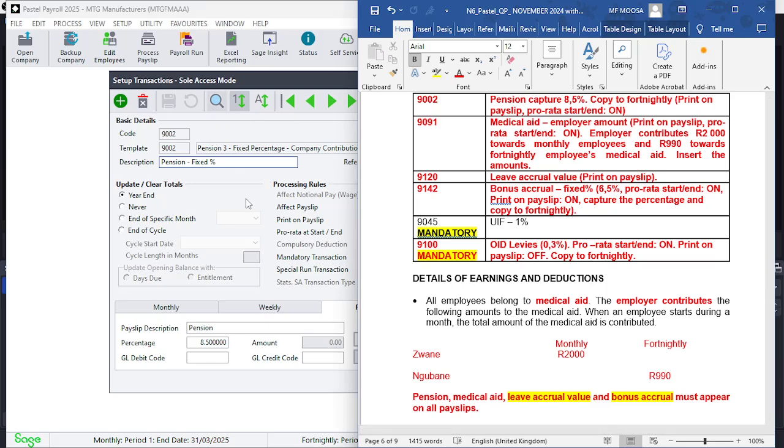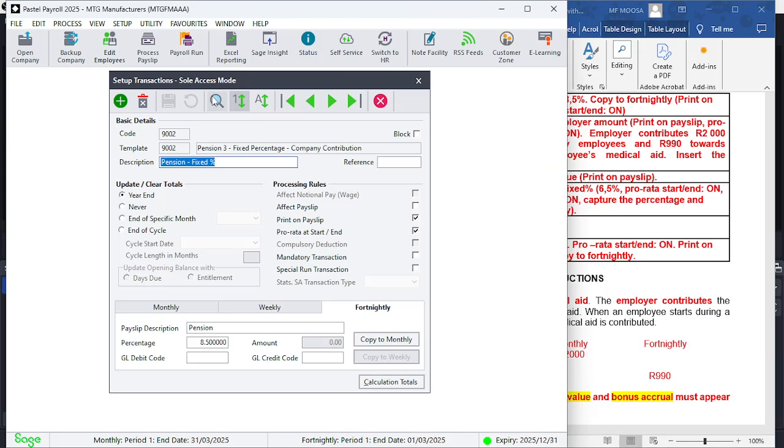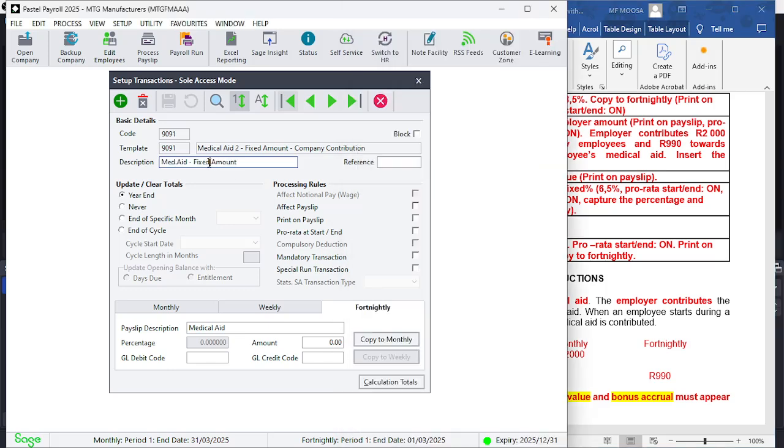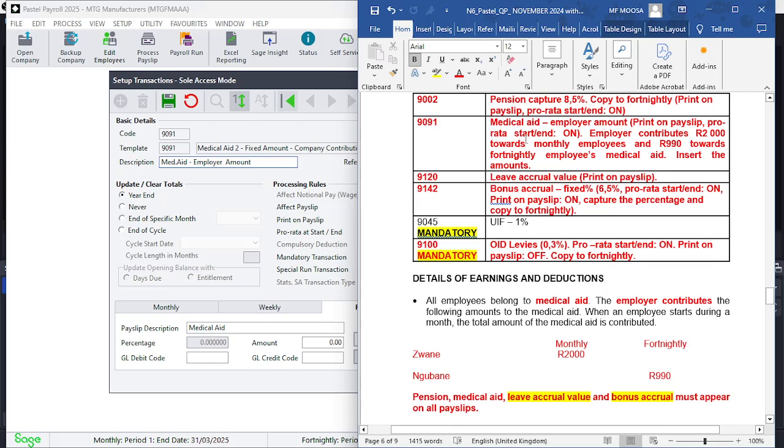9091. Let's see what happens here now. We got that sorted out here. 9091. And here they've got medical aid fixed amount. So we look at medical aid employer amount. Change this here to employer amount. And here we're going to find the employer contributes 2,000 towards monthly and 990 towards the fortnightly. Insert the amounts pro rata. Print on payslip, pro rata start end must be on.